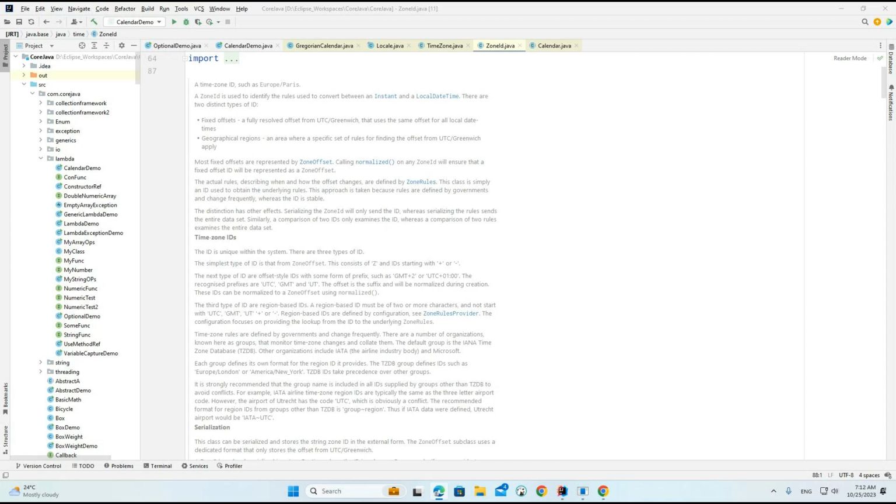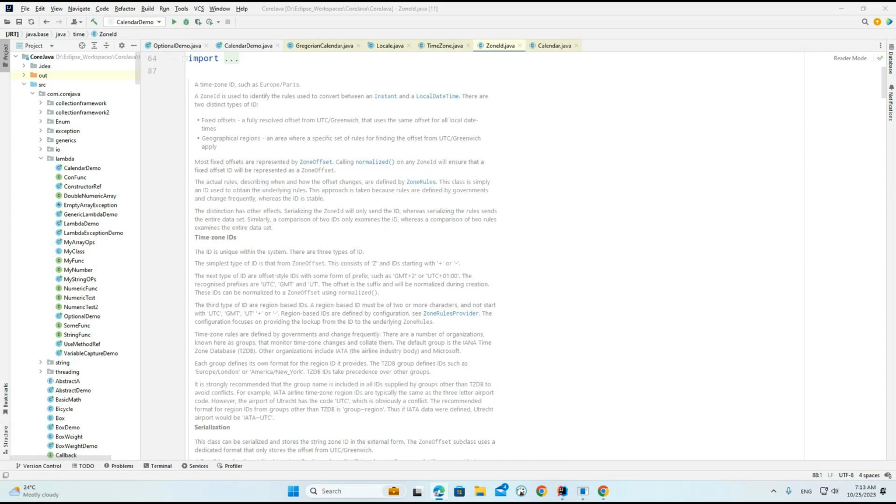So this is the main purpose of the stream. It performs operations based on a collection of data or array of data, and internally it does not provide any storage capacity. Along with that, if we work with the stream API, we get the power of lambda and how we can use it with the help of the stream API.